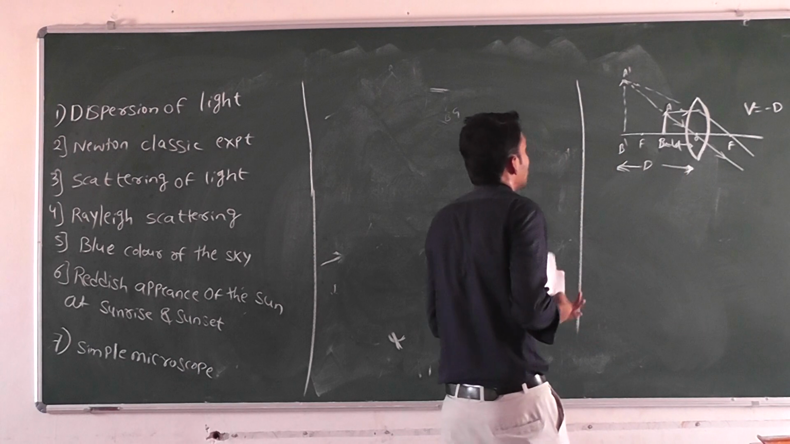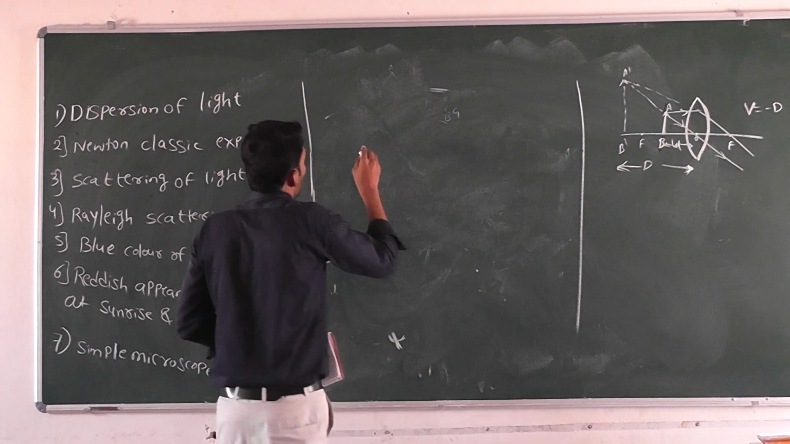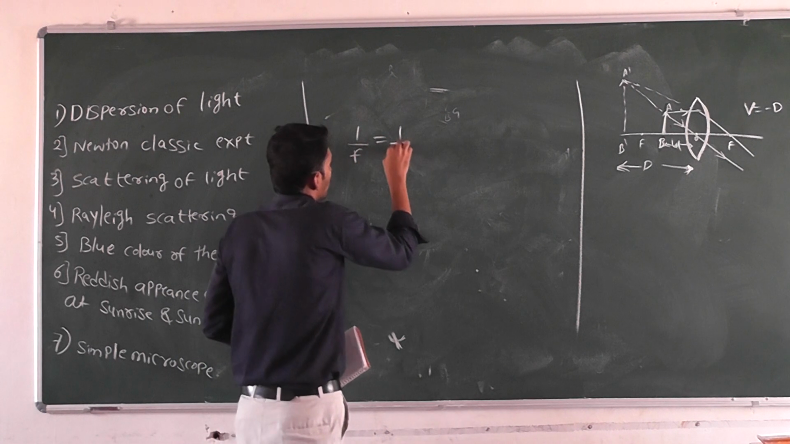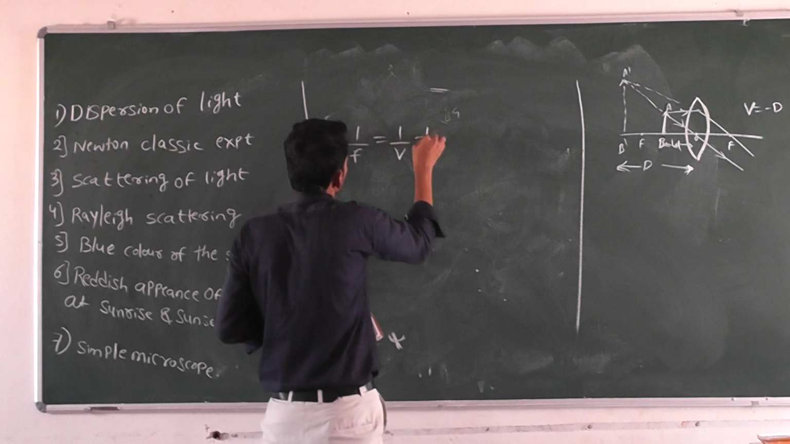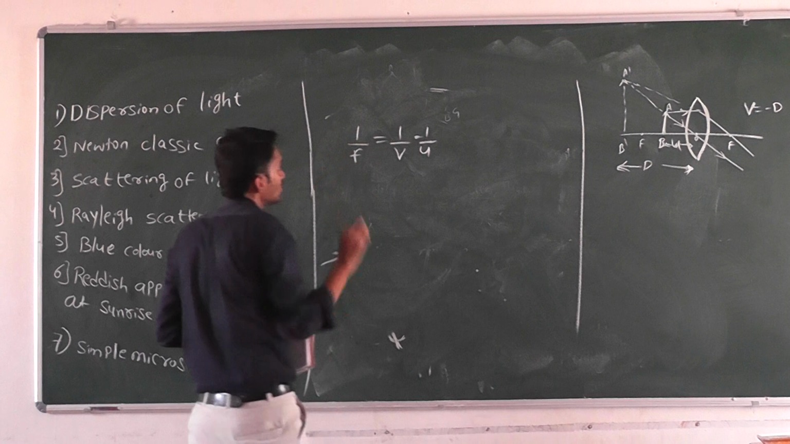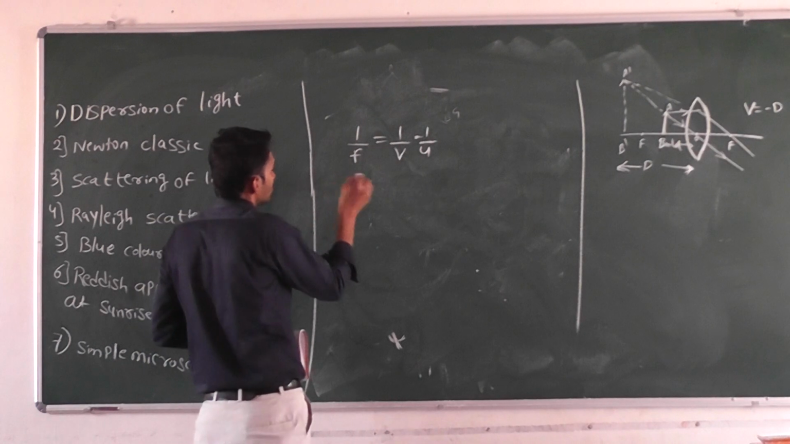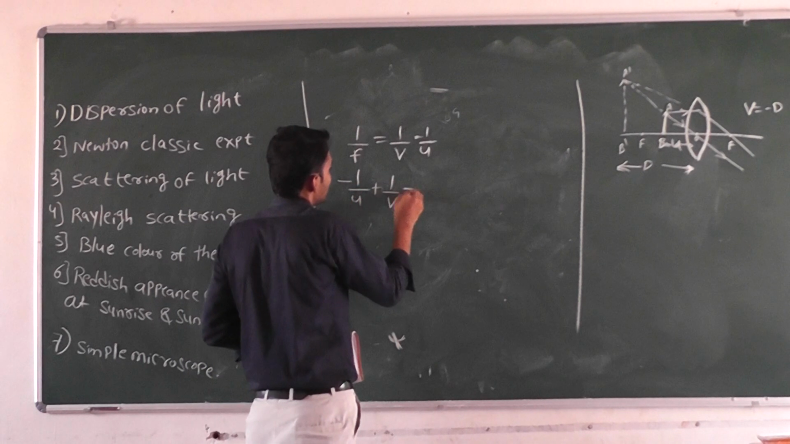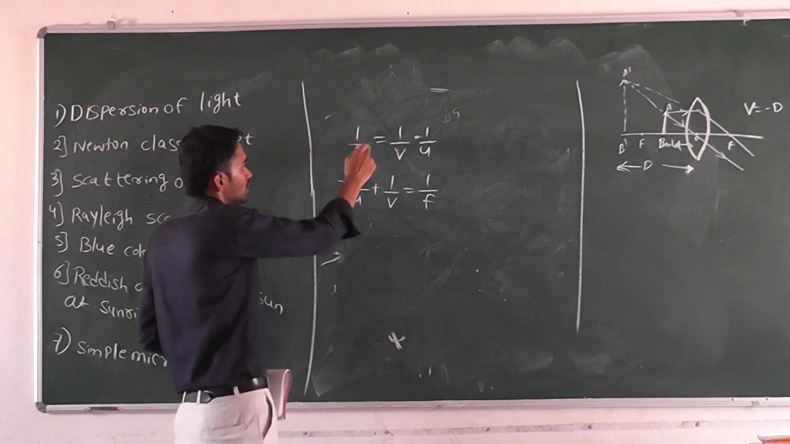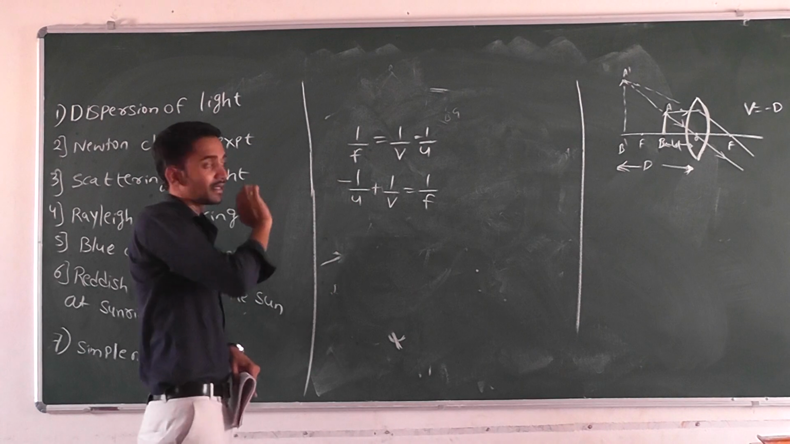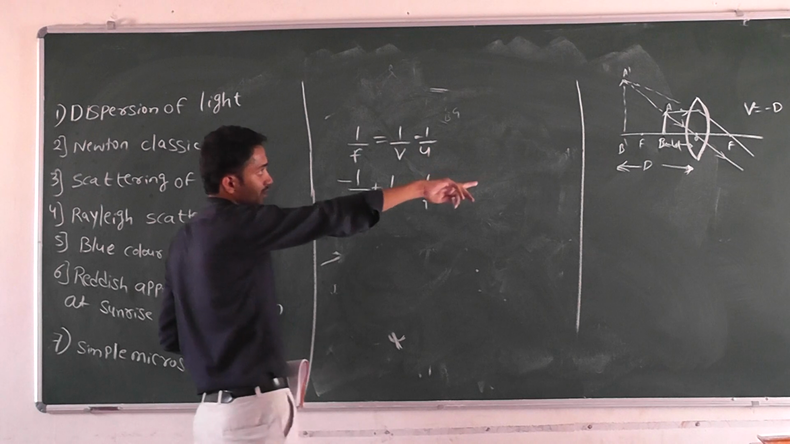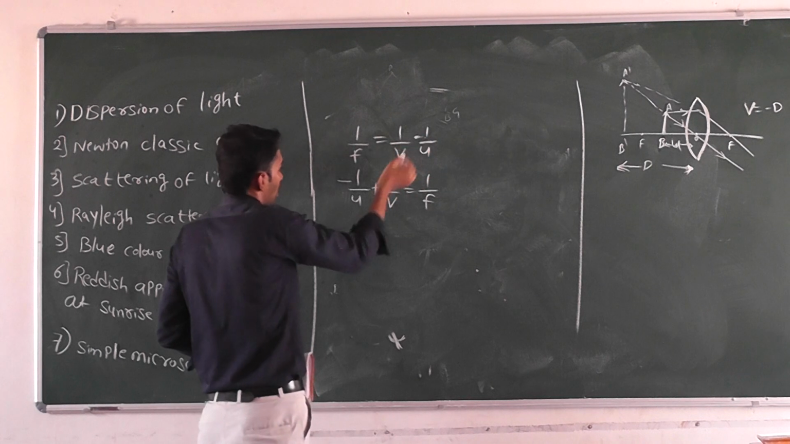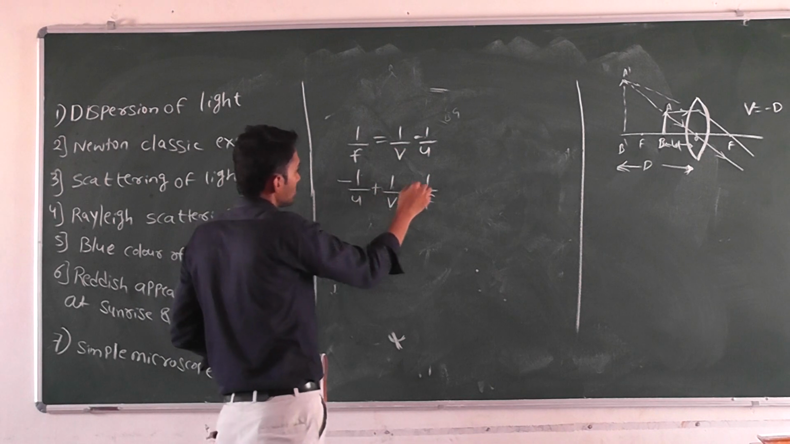Next, since we are using a lens, we have to use the lens maker formula, the thin lens formula. What is the formula? 1/f = 1/v - 1/u, or we can write -1/u + 1/v = 1/f. These are the same statements. We are using the thin lens formula because we are using a convex lens.